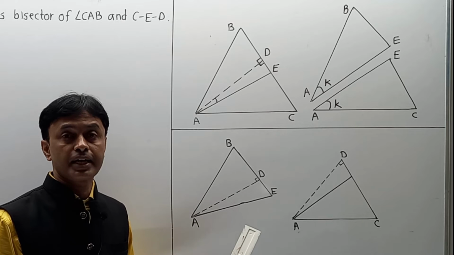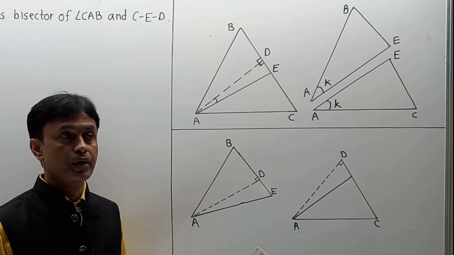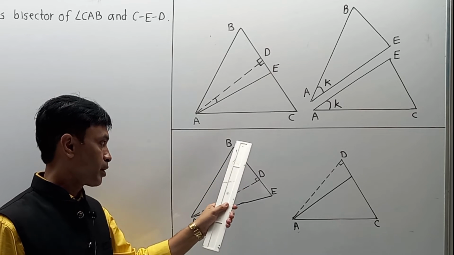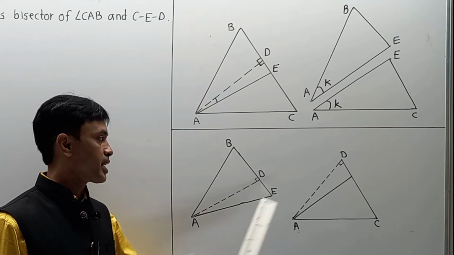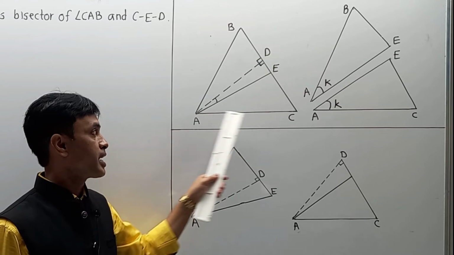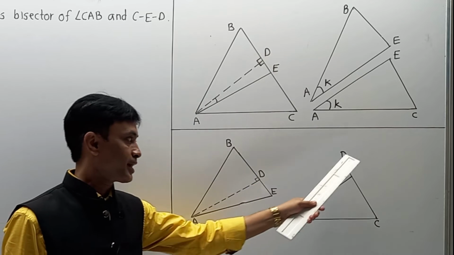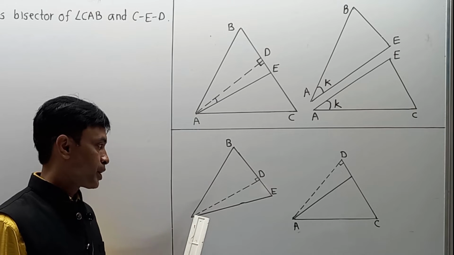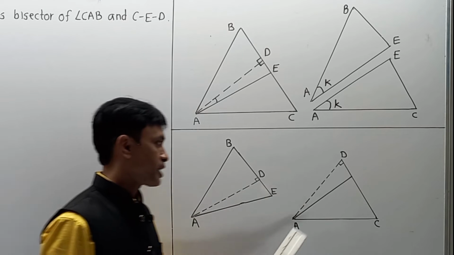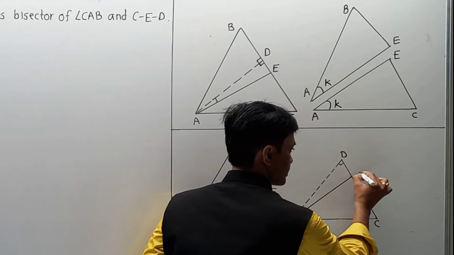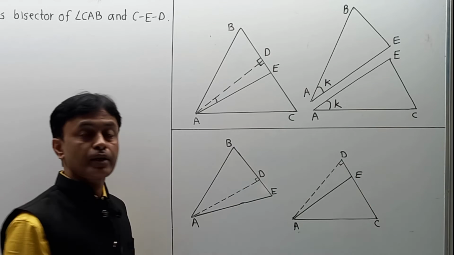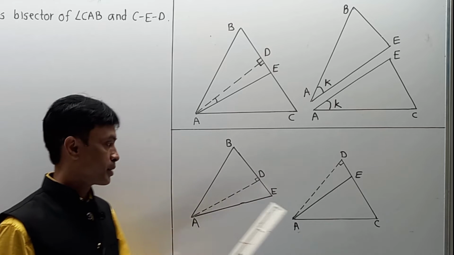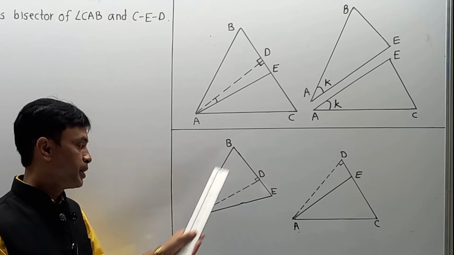Now in the secondary part we are going to take a breakup of two additional diagrams. What are those? One is BAE that is drawn over here, and second DAC over here. In both diagrams you are having AD and AE. Now try to understand the main part. What pattern or what value we are going to write from these two diagrams. First observe this diagram carefully, BAE.